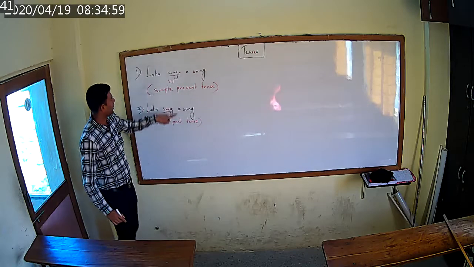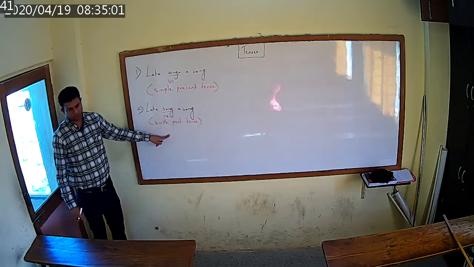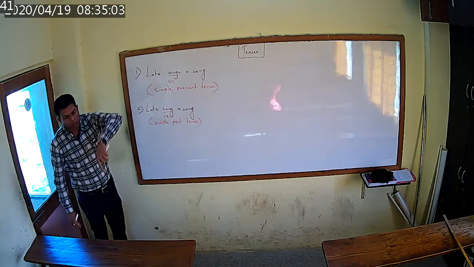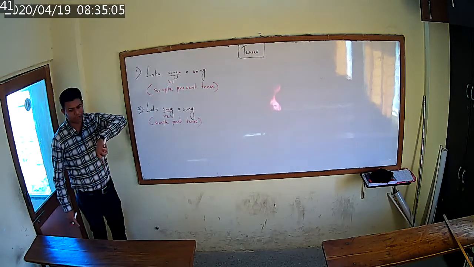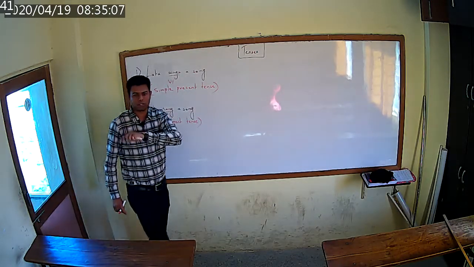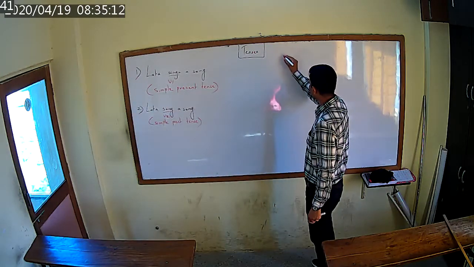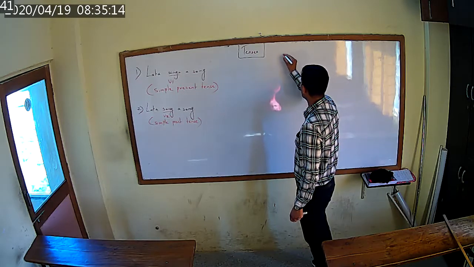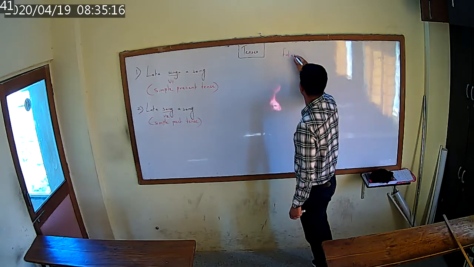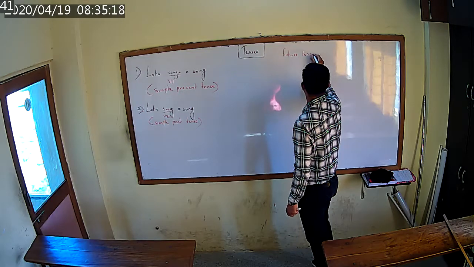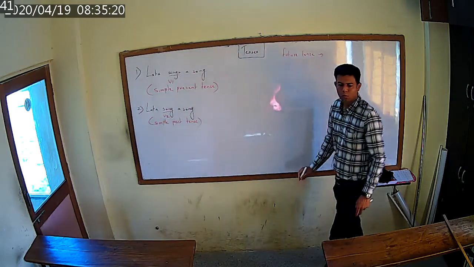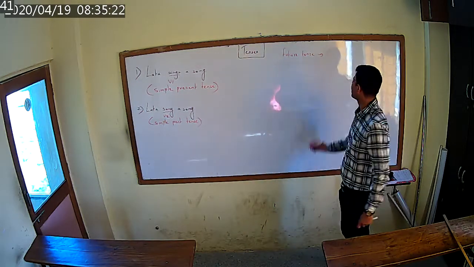Now, we have already completed two tenses. Now, we are going to switch on to the third tense, the future tense. But before going towards that, you have to understand that in future tense, you come across two modal auxiliaries, two helping verbs.